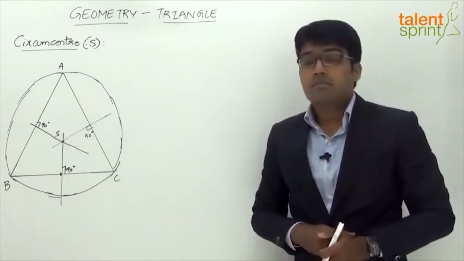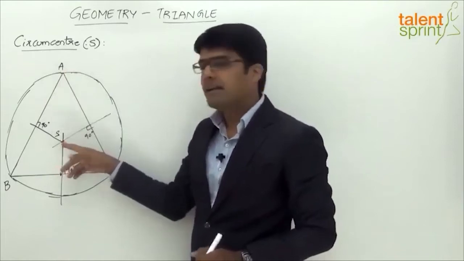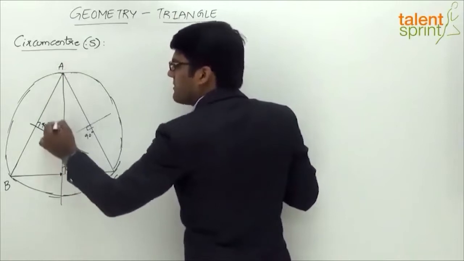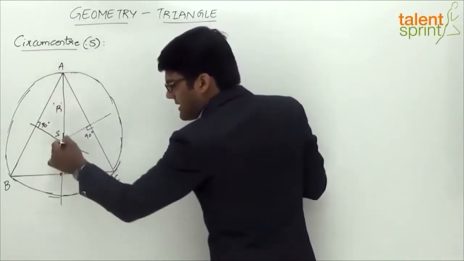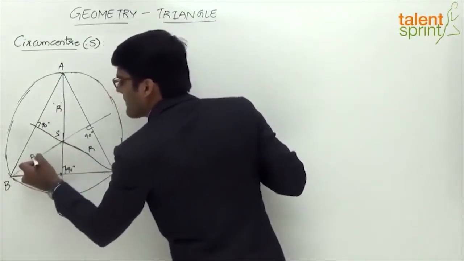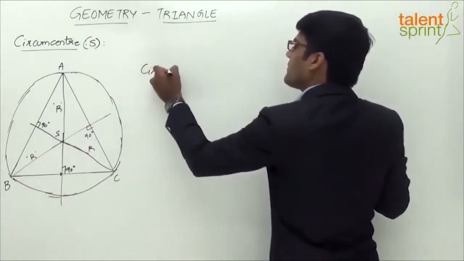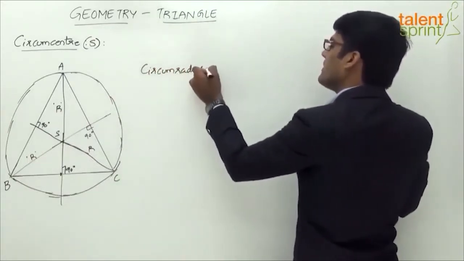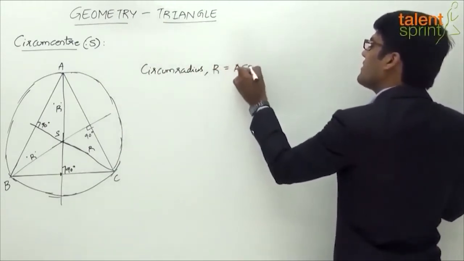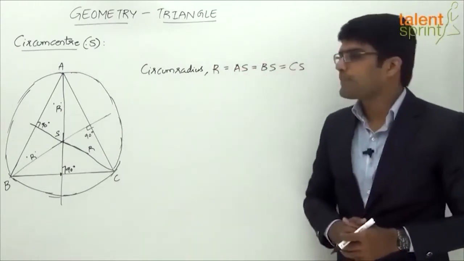Now, what is circumradius? Circumradius is the distance from the vertex of the triangle to the circumcenter. This can be taken as the radius. So the distance from the center to any of the vertices is known as the circumradius, which is denoted by capital R. Likewise, SC is also the circumradius, and SB is the circumradius. So we can say that the circumradius R is equal to the distance between the circumcenter and the vertex, which can be taken as AS or BS or CS. All these three would be equal.